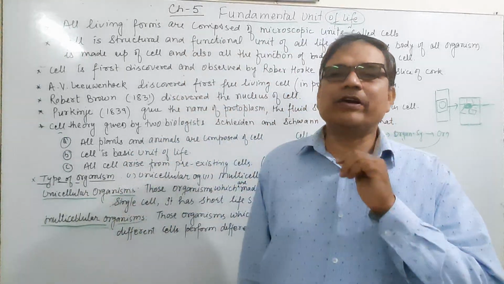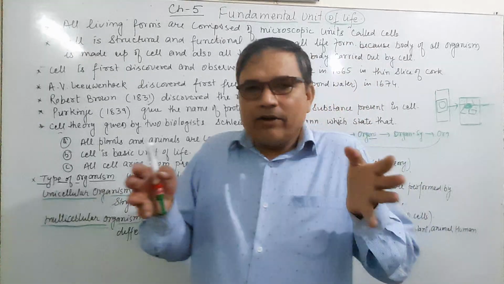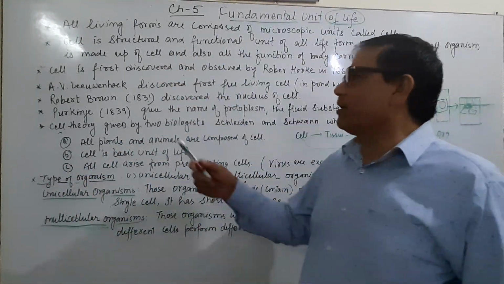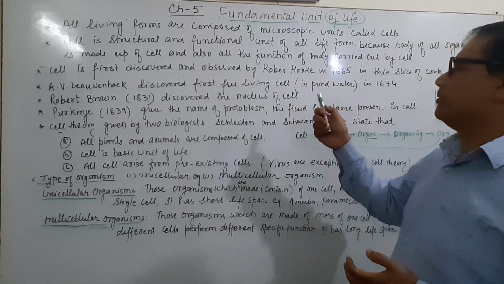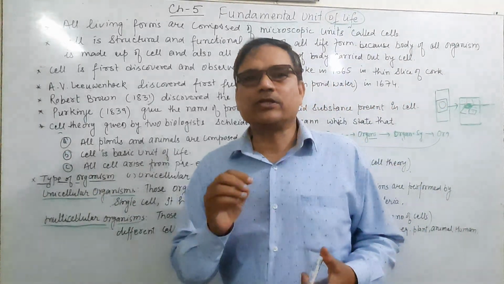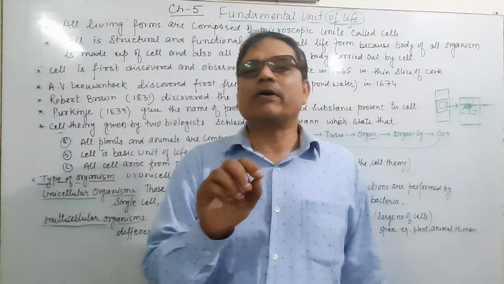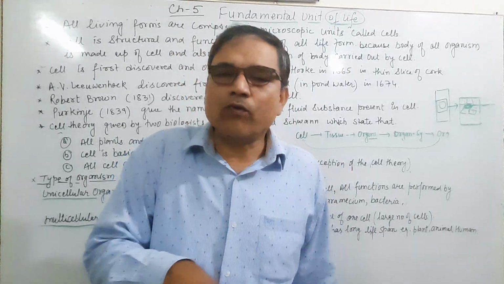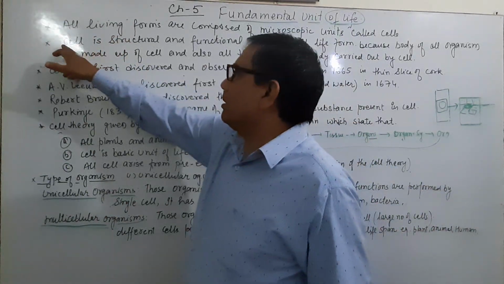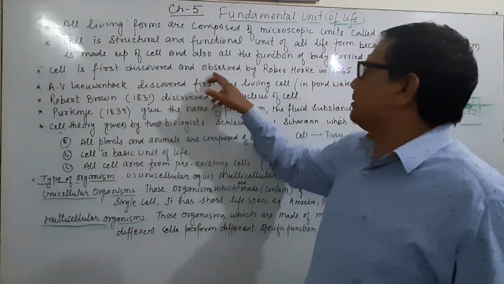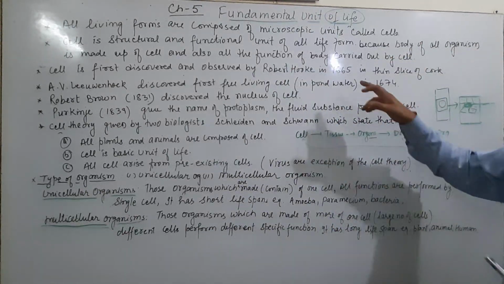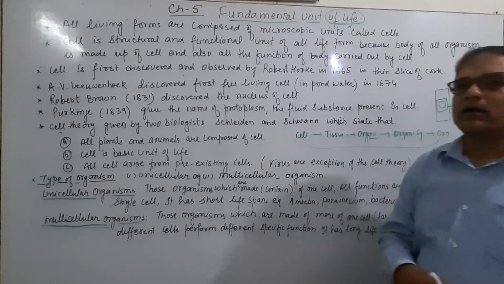Leeuwenhoek discovered a free living organism, which he found in pond water. In 1674, Leeuwenhoek discovered the free living organism in pond water. Before that, the first cell was discovered by Robert Hooke in 1665 in a thin slice of cork.